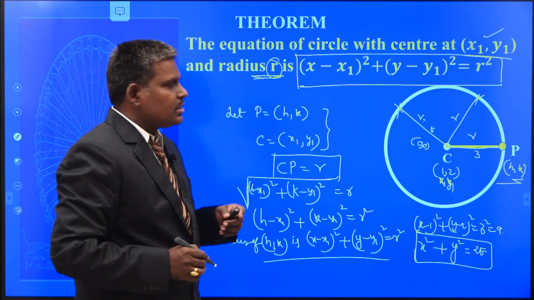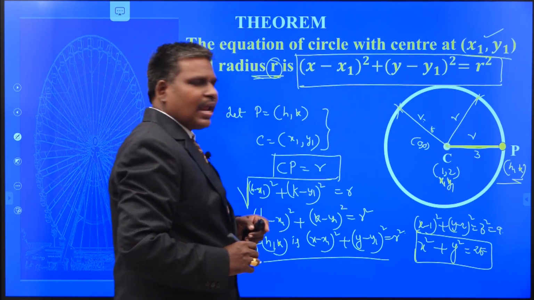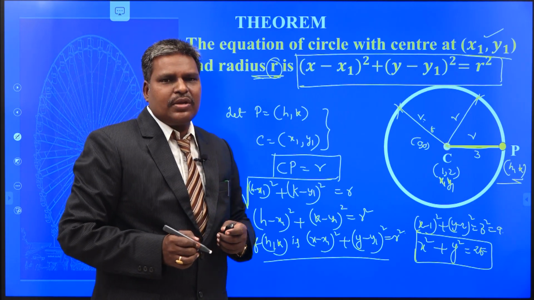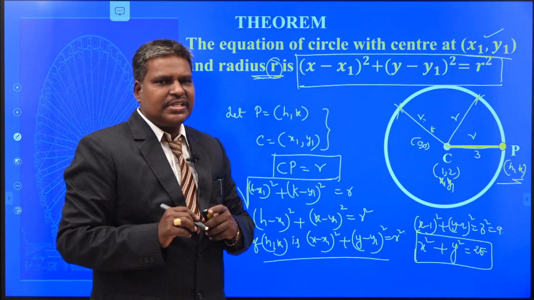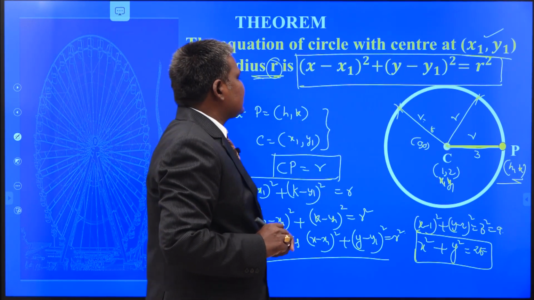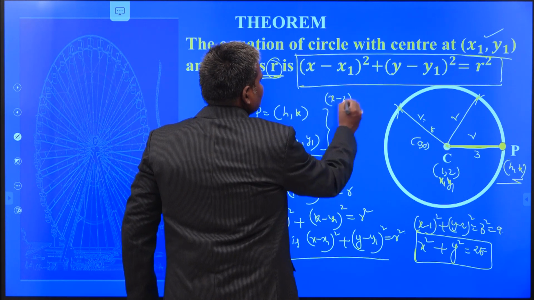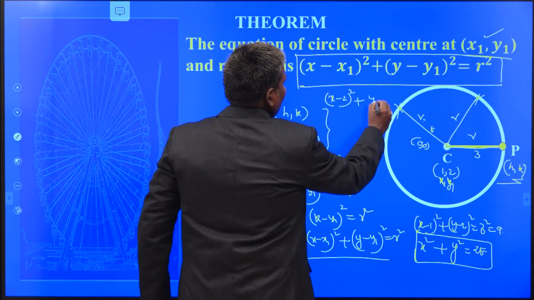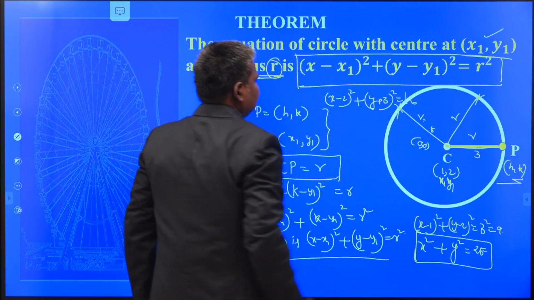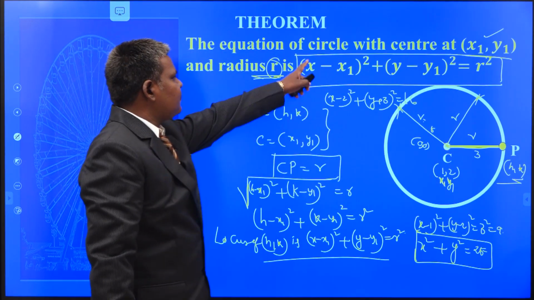My dear students, if any second degree equation can be put in the form like (x minus x1) whole square plus (y minus y1) whole square equal to r square, that always represents a circle with center at (x1, y1) and radius r units. For example, (x minus 2) whole square plus (y plus 3) whole square is equal to 16 is there. This is the equation of circle because it is in the form.